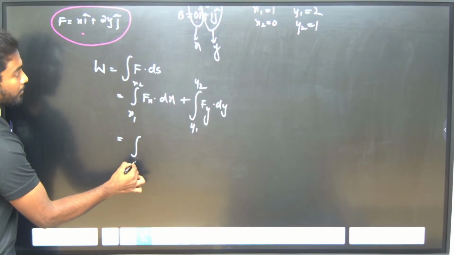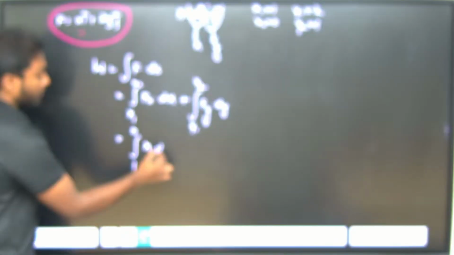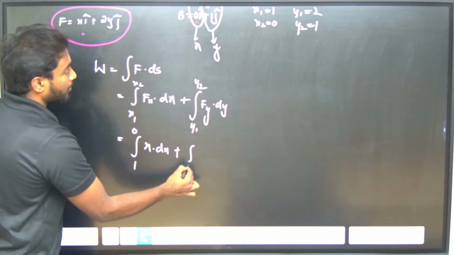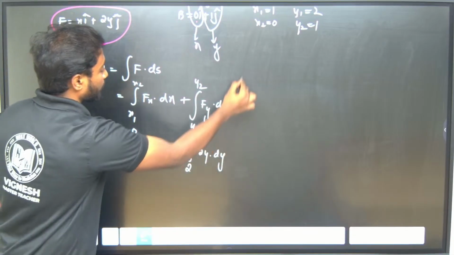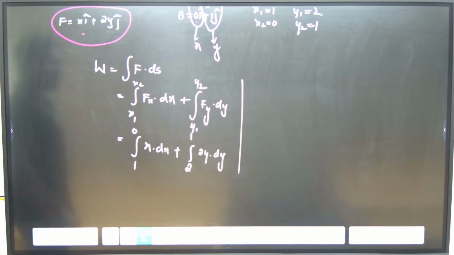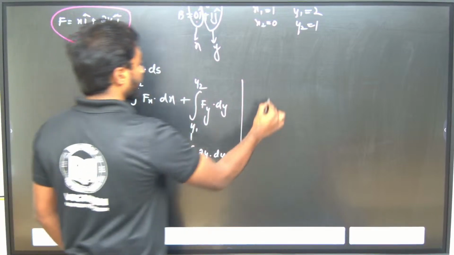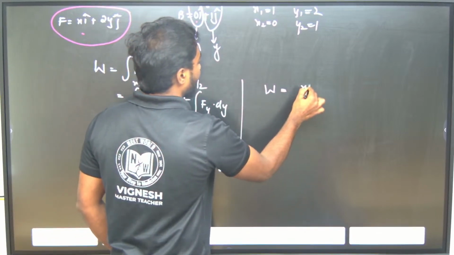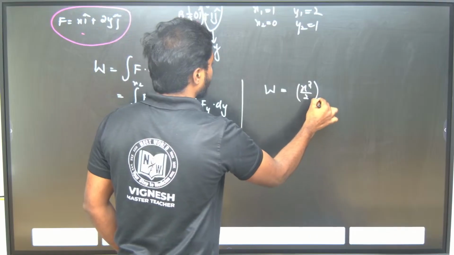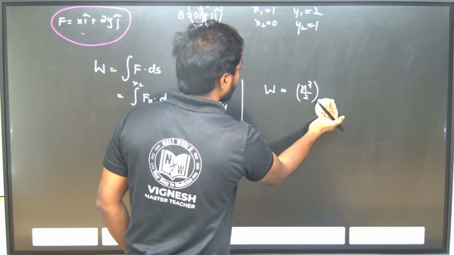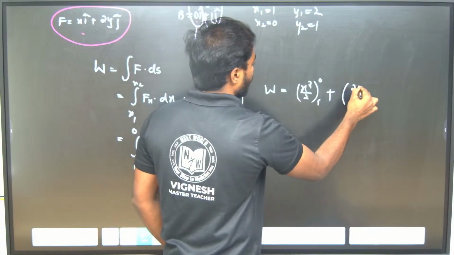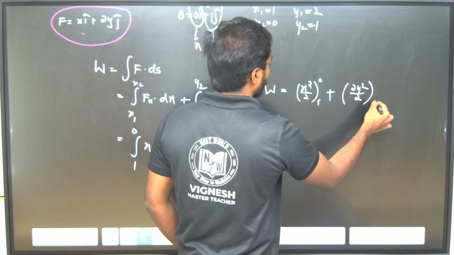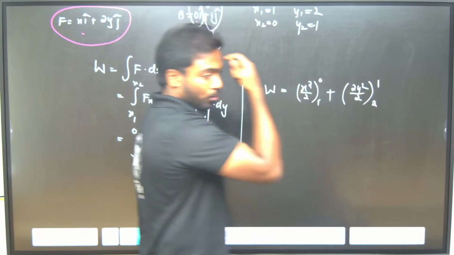So this is the integral from 1 to 0 of x dx plus the integral from 2 to 1 of 2y dy. Now the integral of x with respect to dx is x square by 2, from 1 to 0, plus 2y square by 2, from 2 to 1.